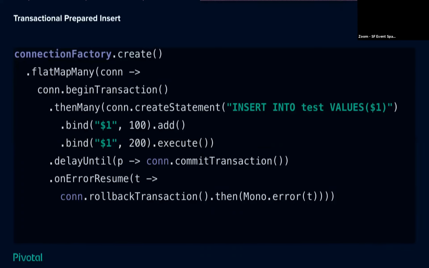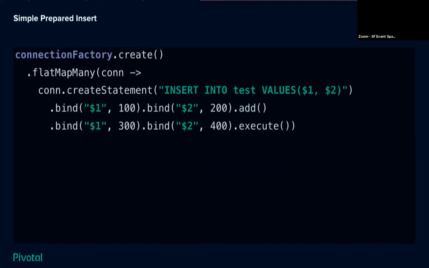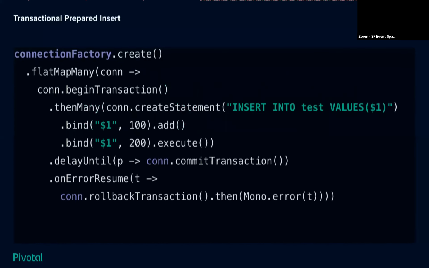While they deal with that one, I'll point at this screen over here. As we said, bind, bind with an implicit add, and then an execute. But let's say we want to do something even more complex than this. Let's say we want to use transactions, an amazing new invention that we have.